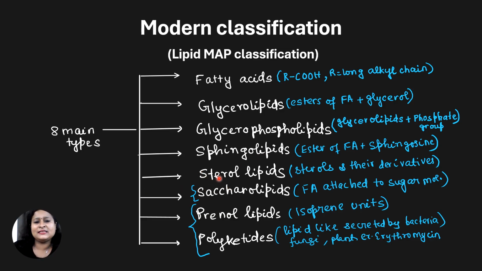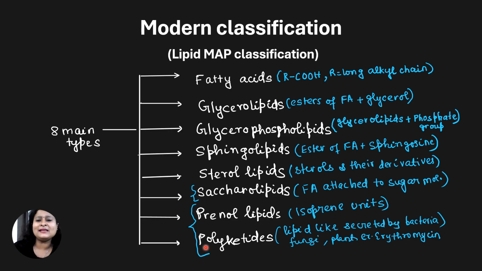Then is sterol lipids. All the sterols and their derivatives come under this category. Next is saccharolipids. Sacchar means carbohydrate. So fatty acids to which a sugar molecule or carbohydrate is attached are known as saccharolipids. Then prenol lipids. Prenol lipids are nothing but lipids which have an isoprene unit.